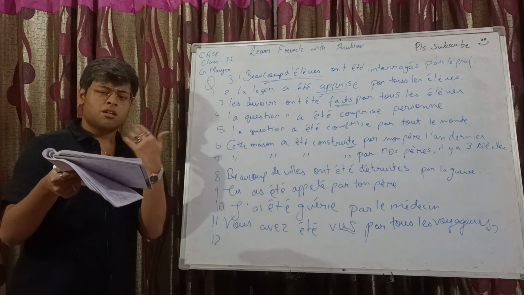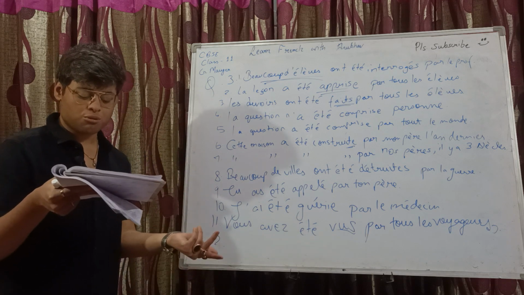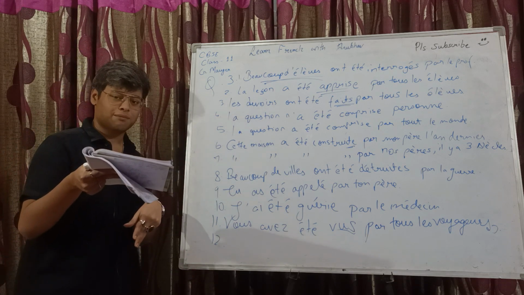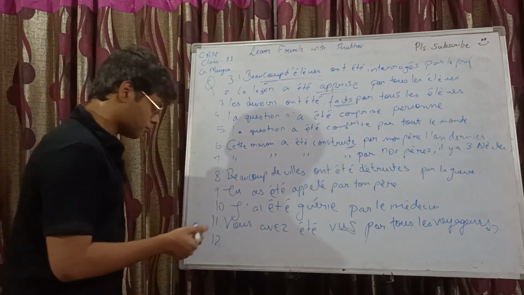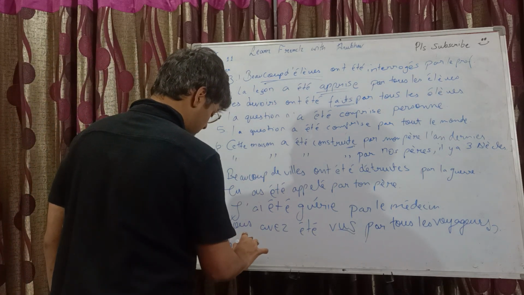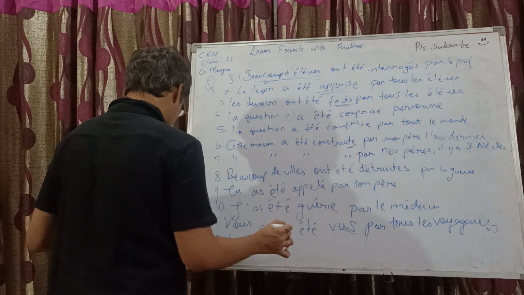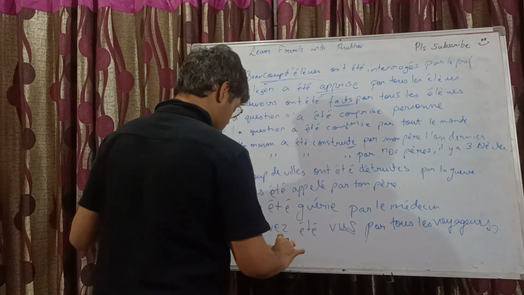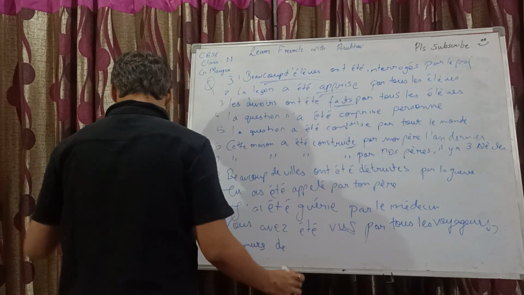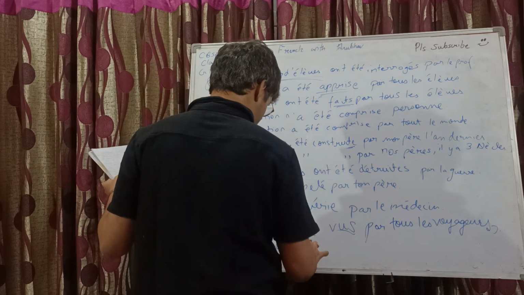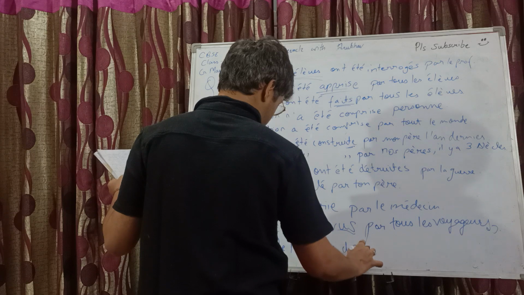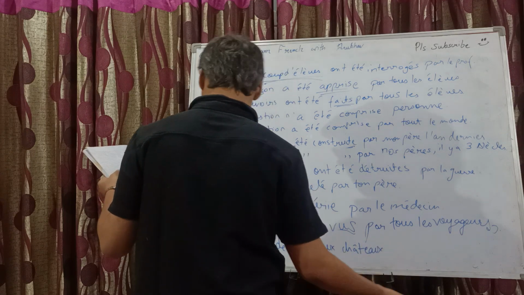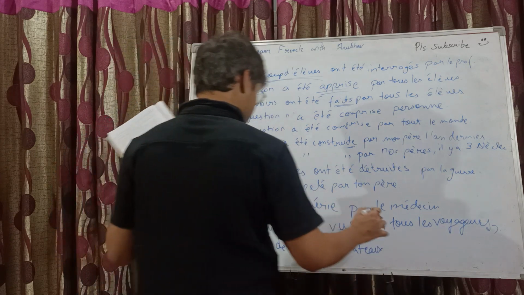Very easy. Être conjugation with the past participle plus the subject verb agreement. So, les murs de nombreux châteaux sont baignés.